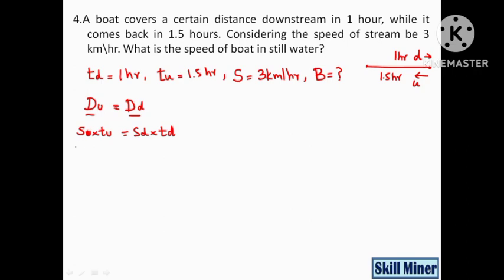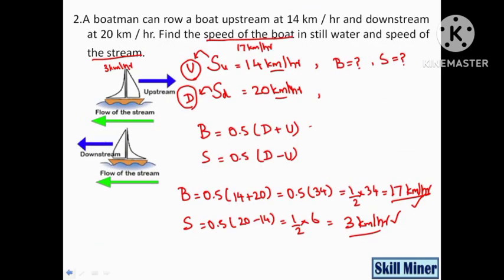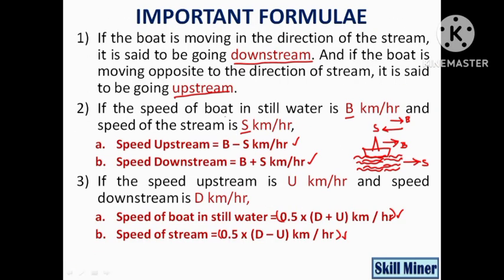From the formula we get the speed of upstream as speed of boat minus speed of stream. Speed at downstream will be speed of boat plus speed of stream. This I have taken from the formula. See, now I am showing: speed of upstream will be b minus s, speed of downstream will be b plus s.